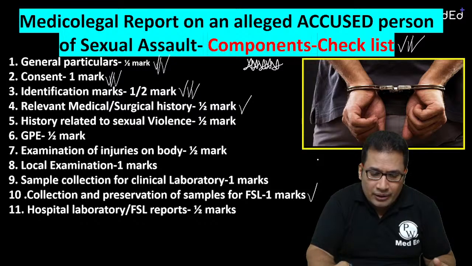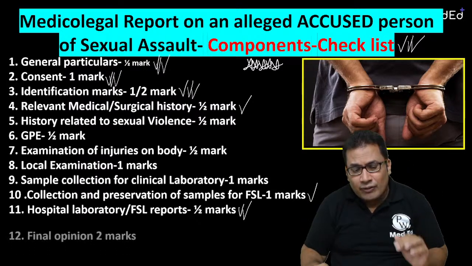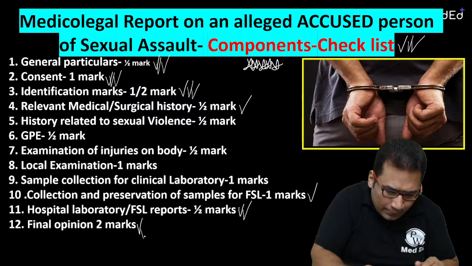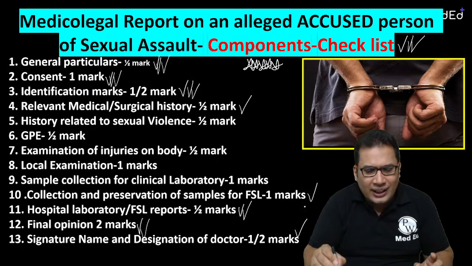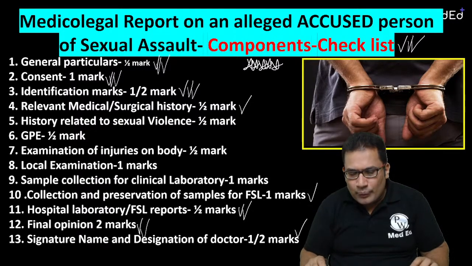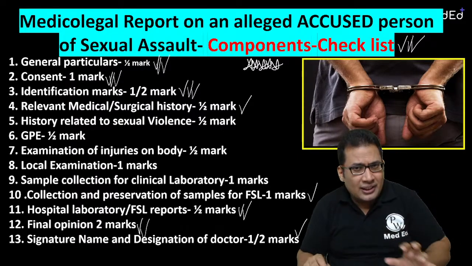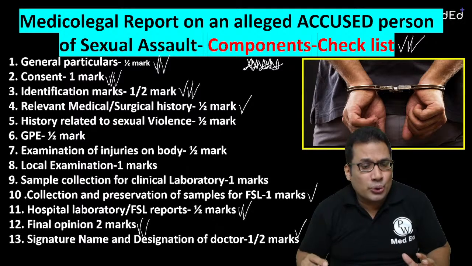Hospital and FSL reports, the collection of reports, half mark. Finally, the very important final opinion, which according to CBME is 2 marks. Finally, the signature, name and designation of the doctor carry 0.5 mark. So this is the checklist related to the medico-legal report of the accused of rape.